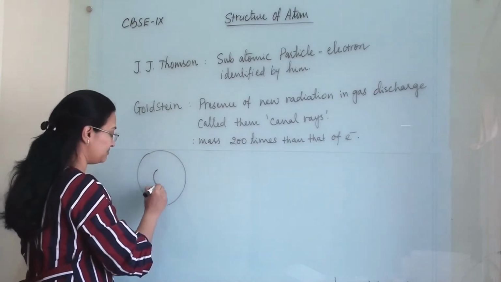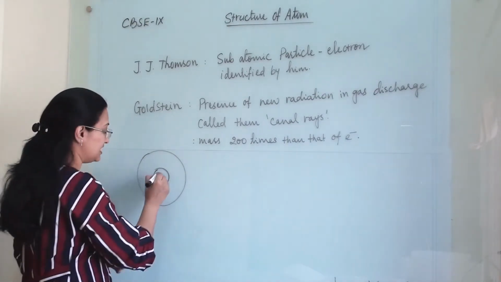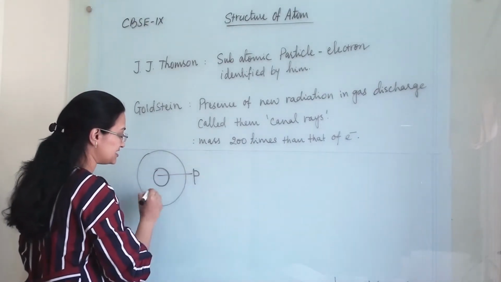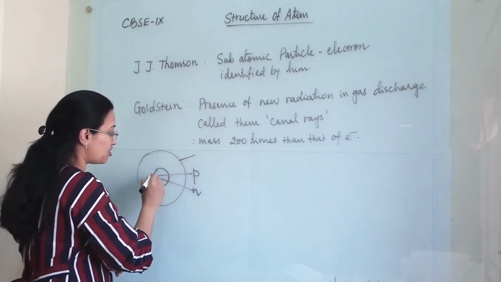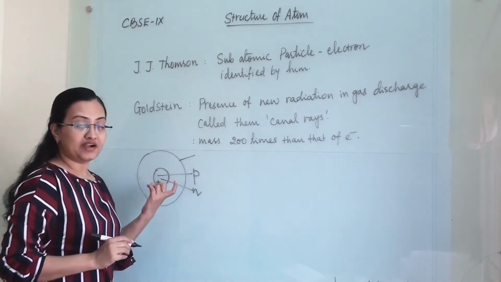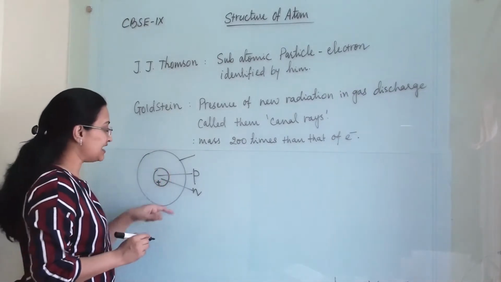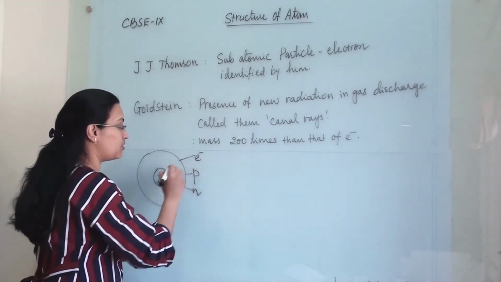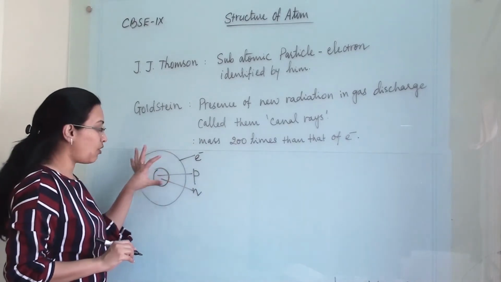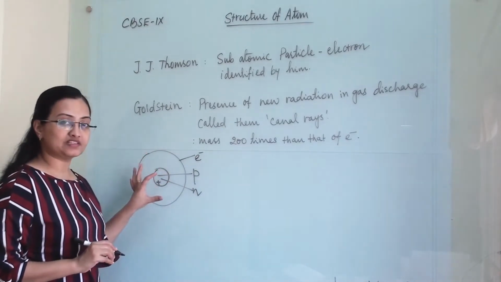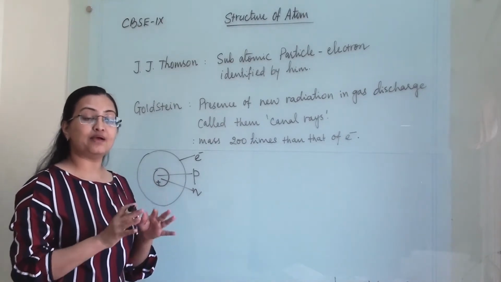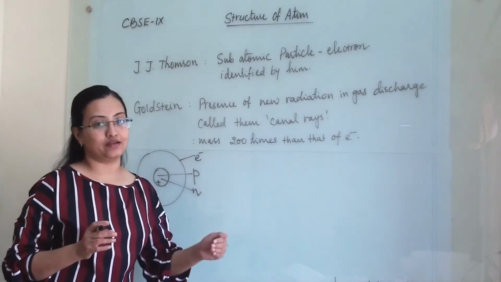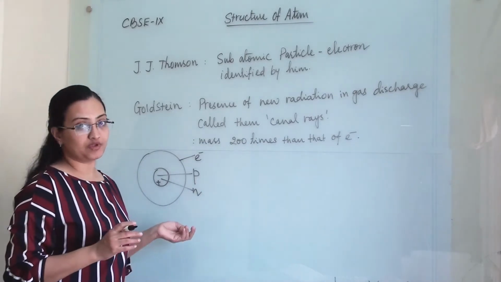This is the atom, this is the nucleus. In the nucleus, protons and neutrons are there, and because of the positively charged particles present in the nucleus, the electron rotates around the nucleus. All of these are subatomic particles because they are within the atom, and we consider them as particles of the atom. That's why they are subatomic particles.